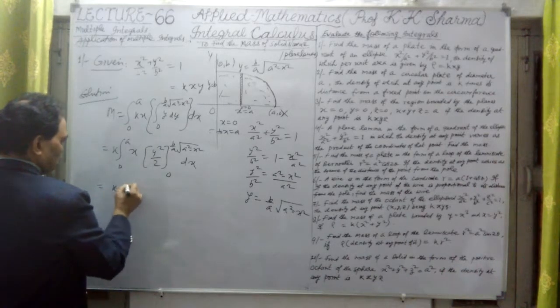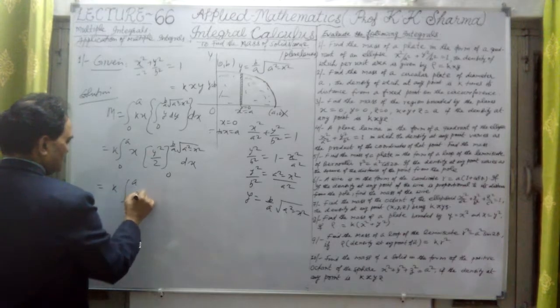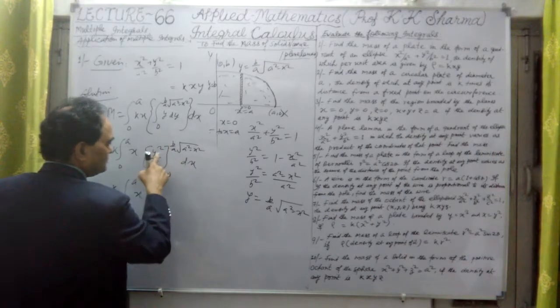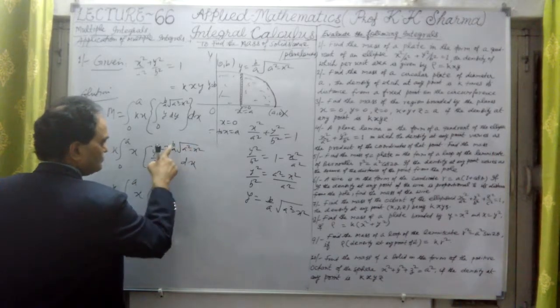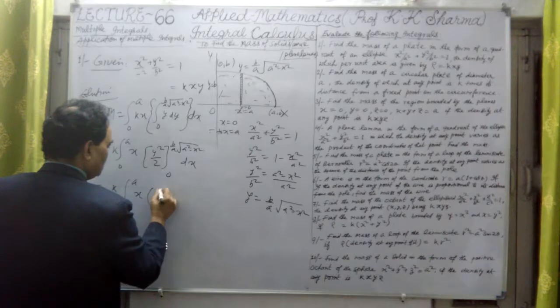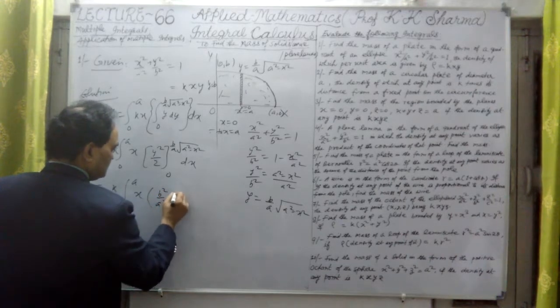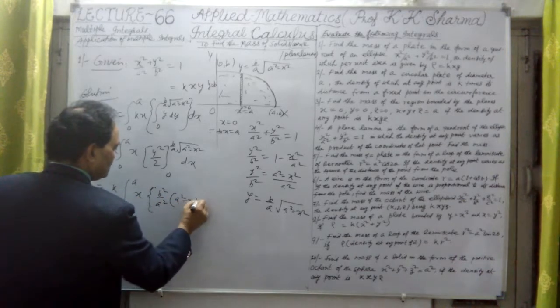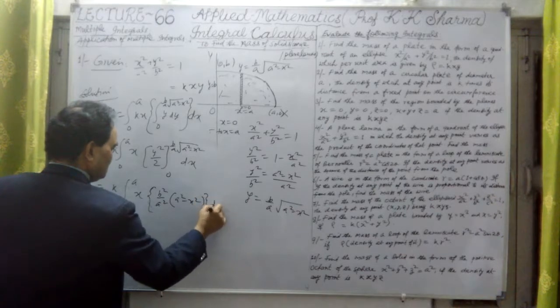This is k into the integral from 0 to a of x times the bracket. The square root is cancelled out, and this is b square upon a square within the bracket, a square minus x square, into dx.